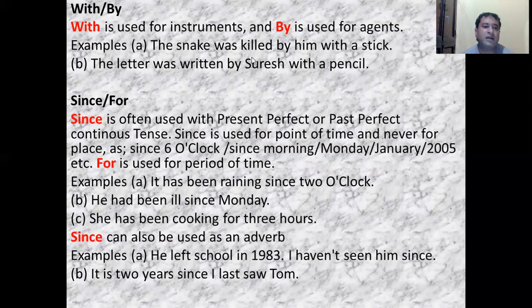Then since and for. Since and for, they both are used for present perfect and present perfect continuous tense, while since is used for point of time and for is used for period of time. For example, it has been raining since 2 o'clock. So I am mentioning particular time. That's why I have used the preposition since. She has been cooking for 3 hours. So here the period of time is used. That's why the preposition for has been used. So for a particular time, you need to write the preposition since, and for a period of time, preposition for